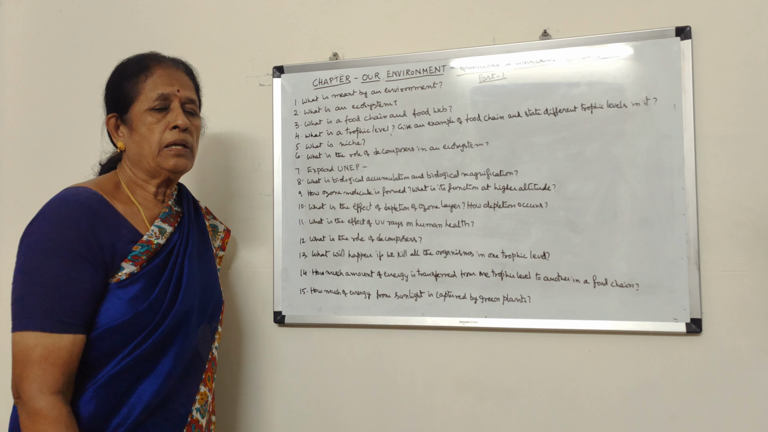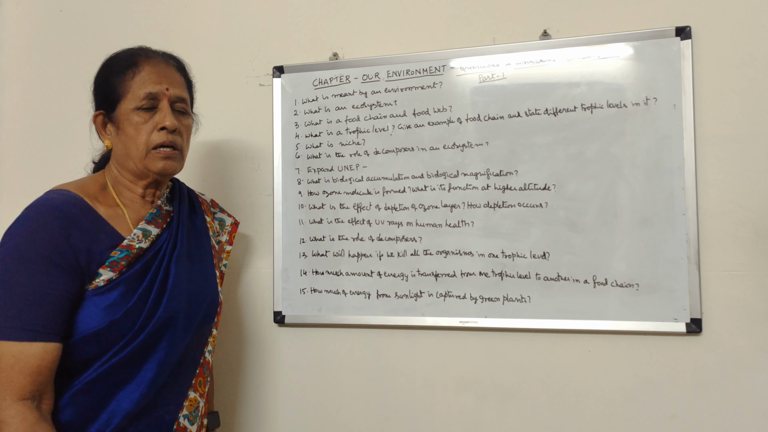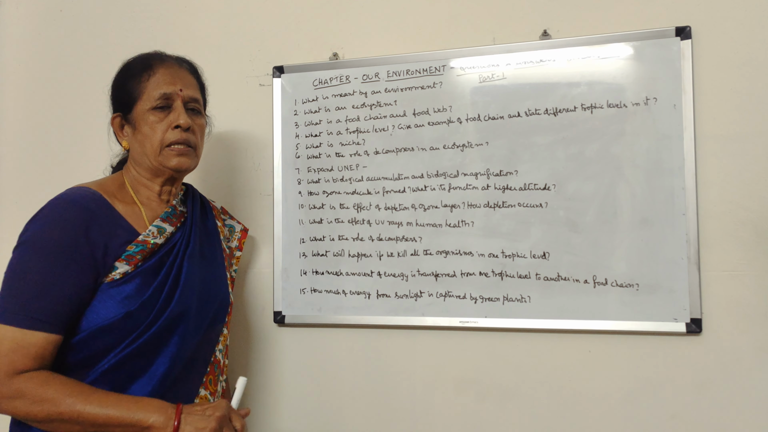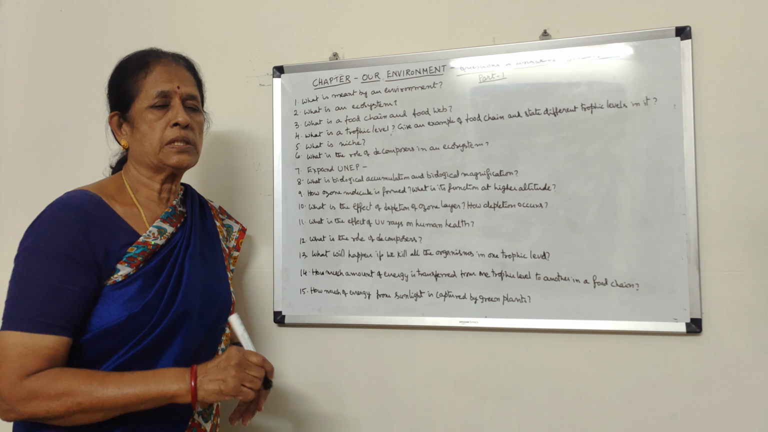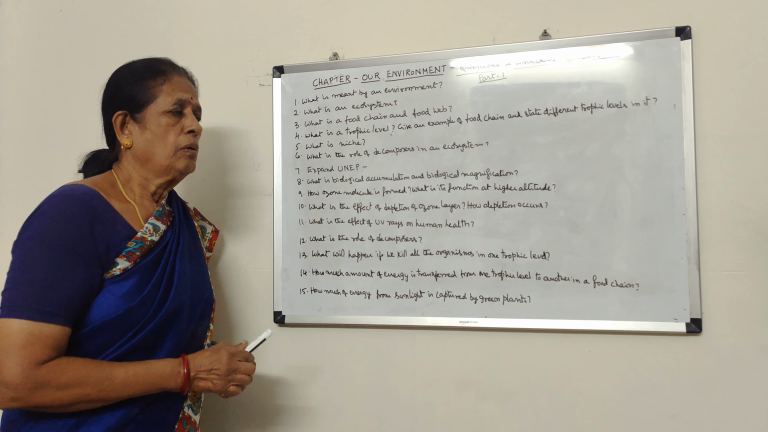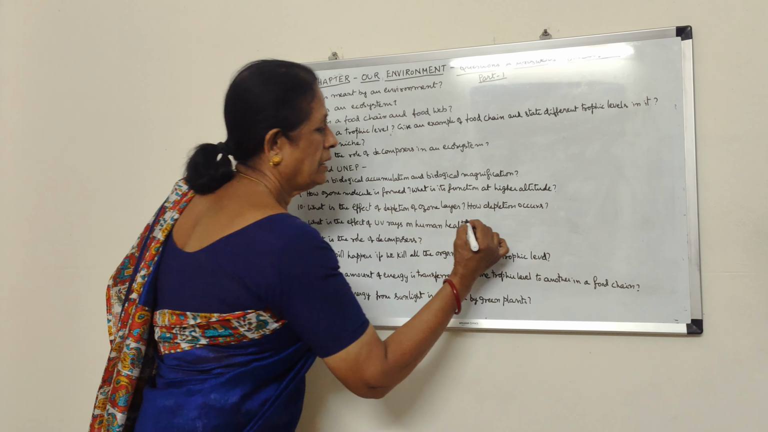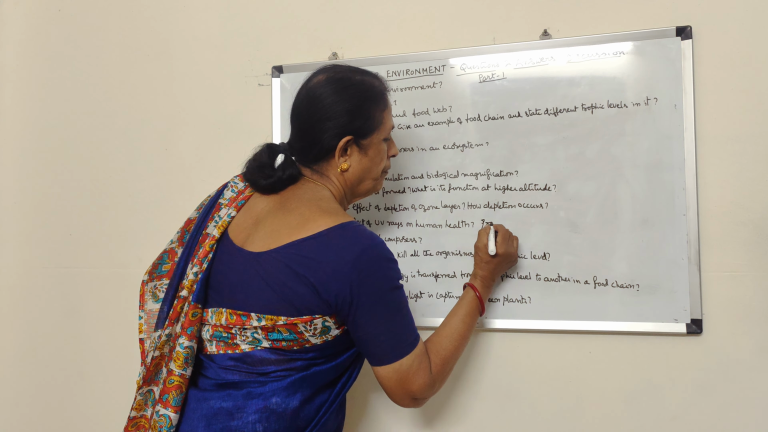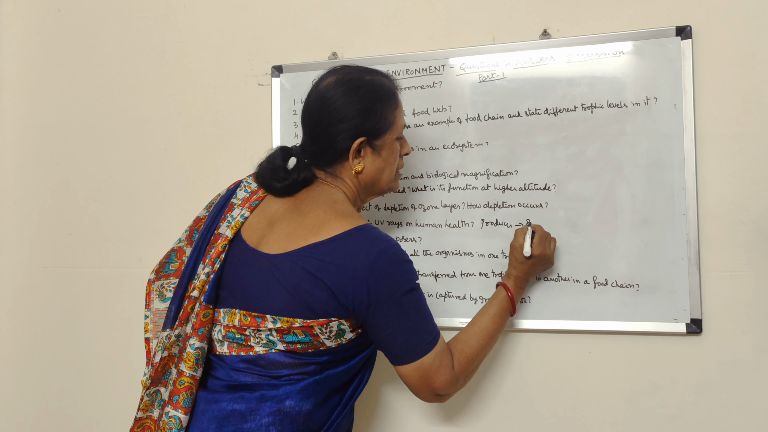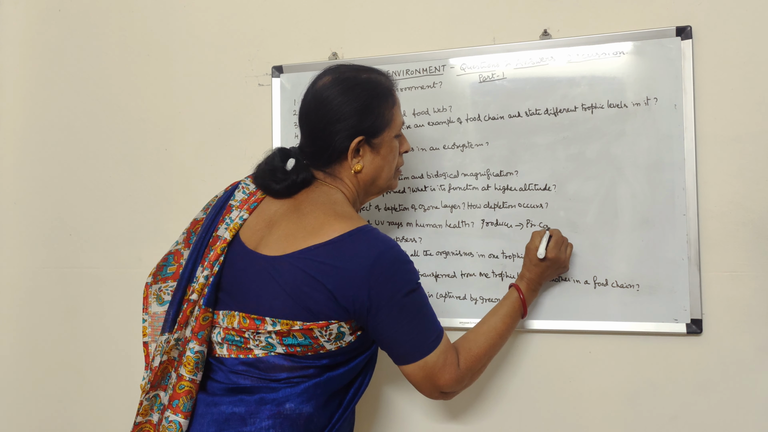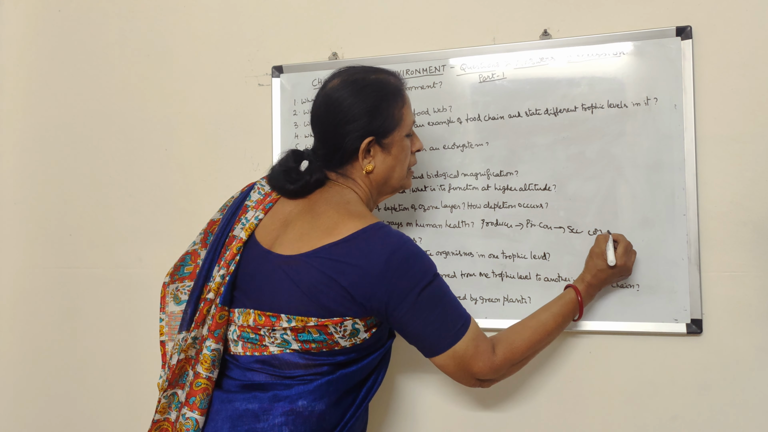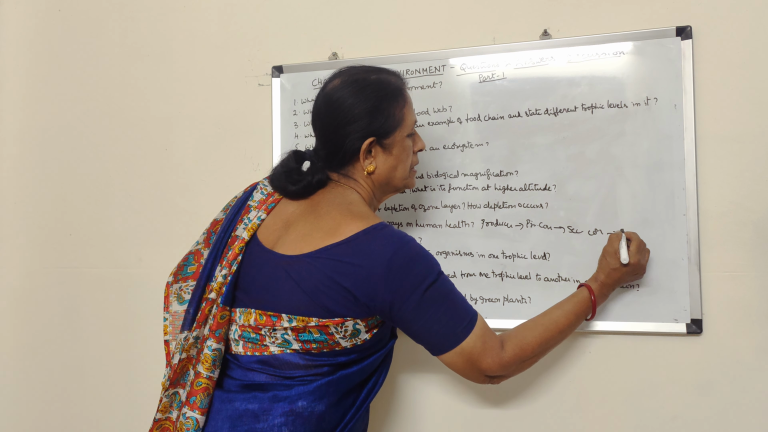In a food chain, if we kill the organisms at one trophic level, what happens? Let us imagine a food chain consists of producers, primary consumers, secondary consumers, tertiary consumers, like this. Suppose we remove, let us say, producers, primary consumers, secondary consumers, and top level consumers.